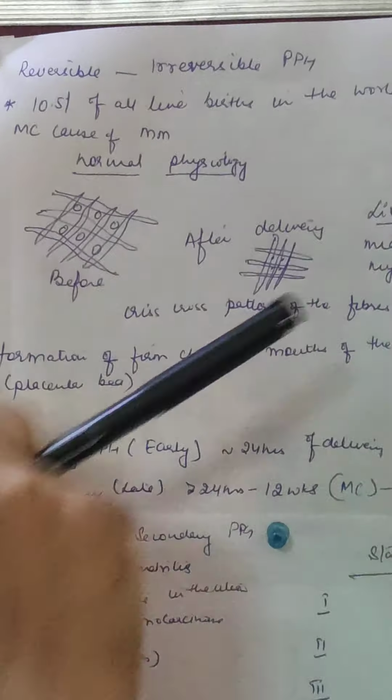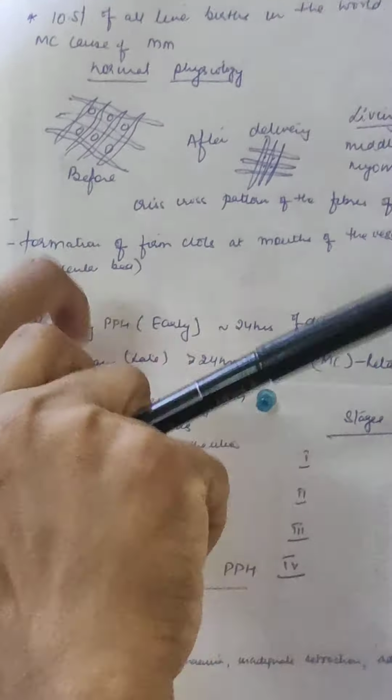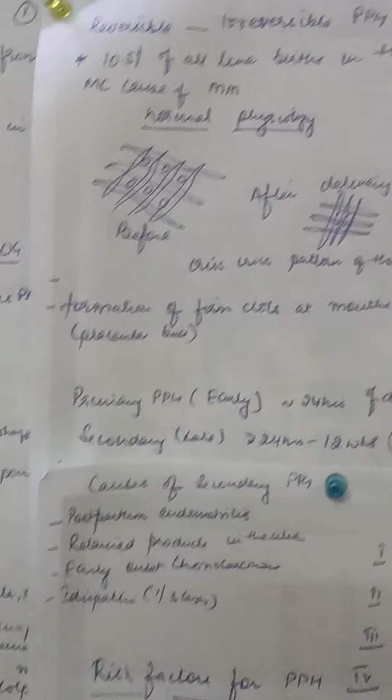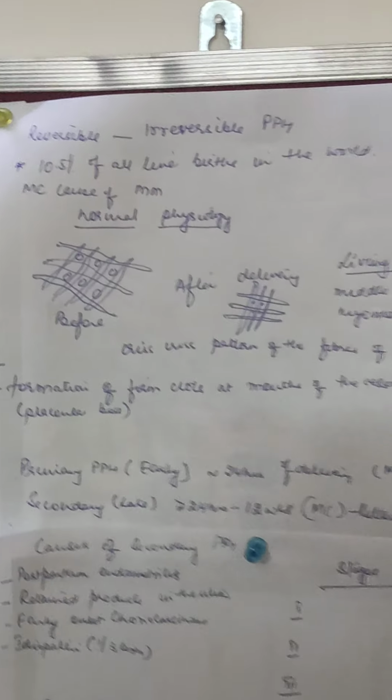Ligature is a knot. So we have tied these off with knots here. These blood vessel openings are tied because of this musculature. Therefore the middle layer of myometrium is called the living ligature. This is an important question for your MCQs also.